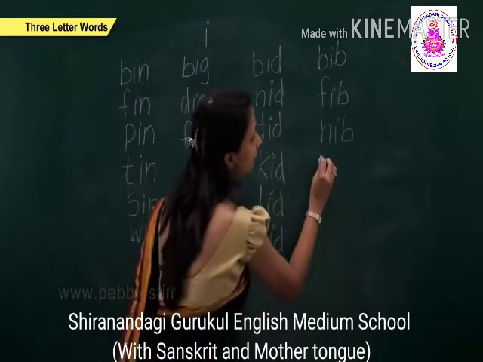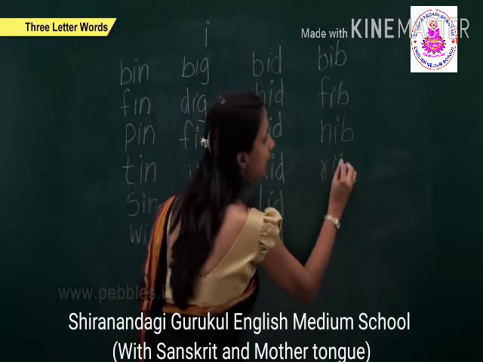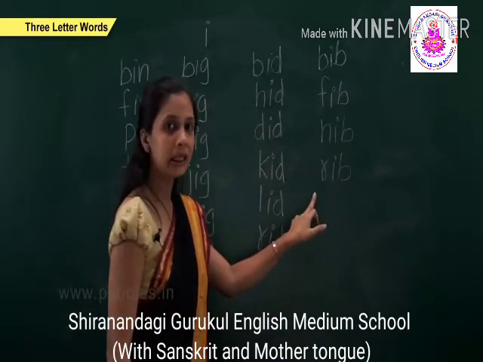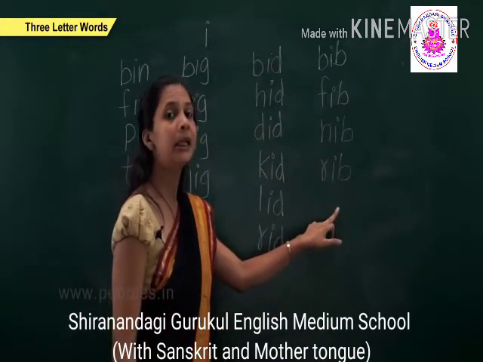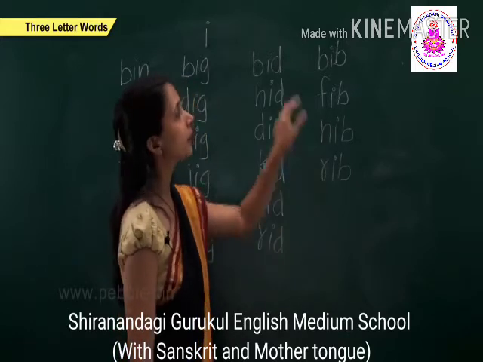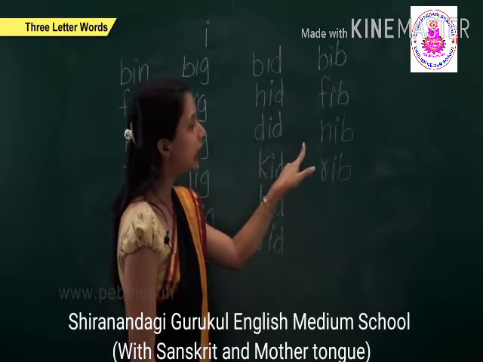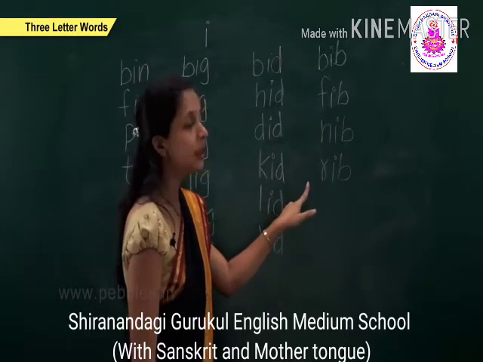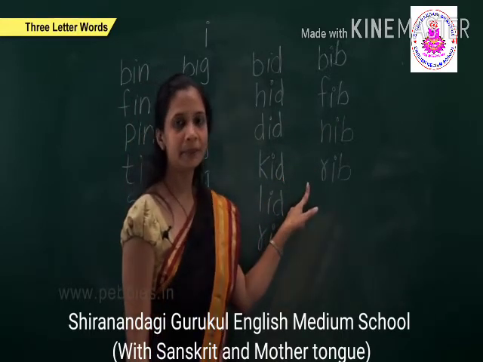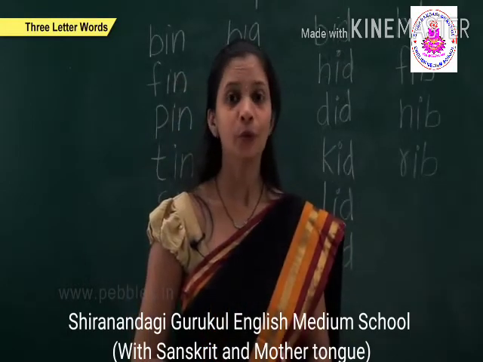And the next is R-I-B rib. Now we will repeat. B-I-B bib, F-I-B fib, N-I-B nib, and R-I-B rib. Okay. Now we will take few more words.